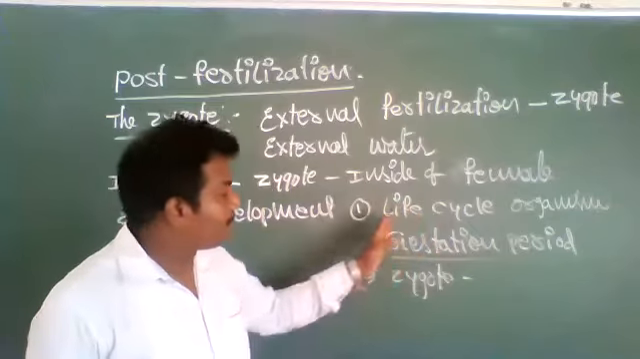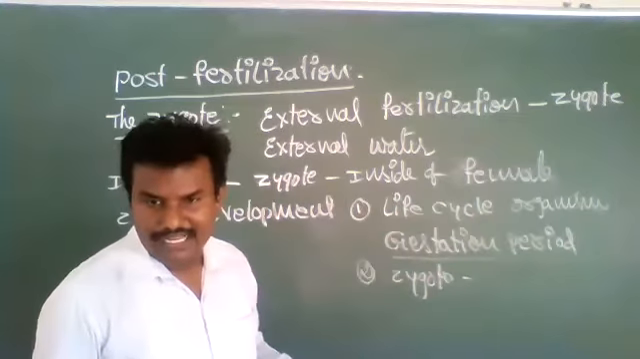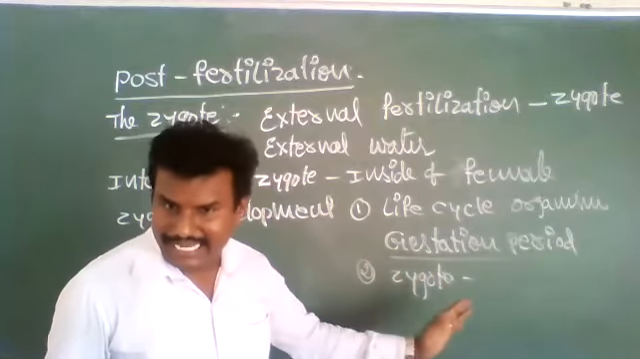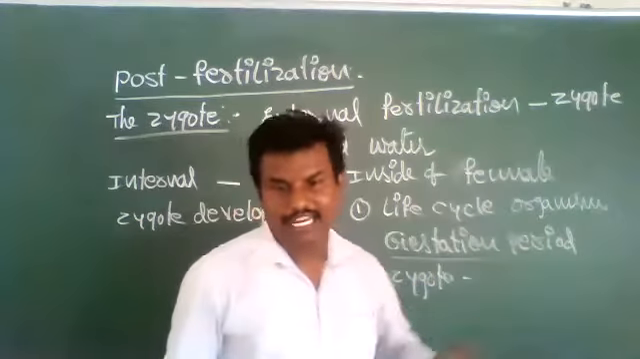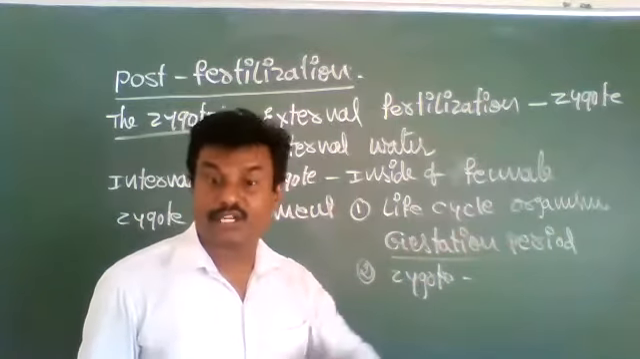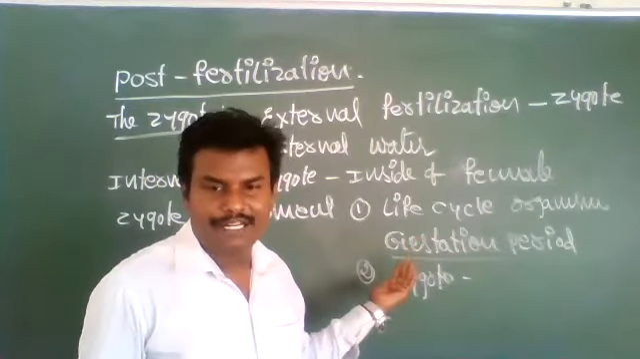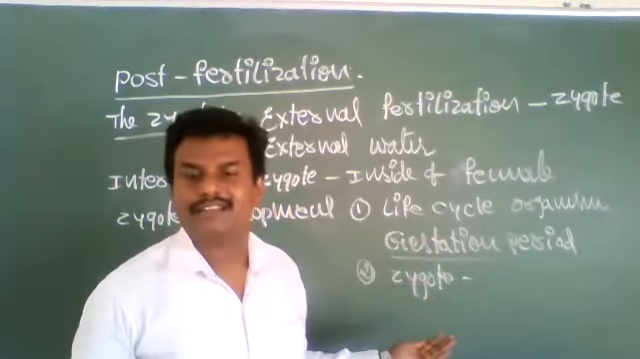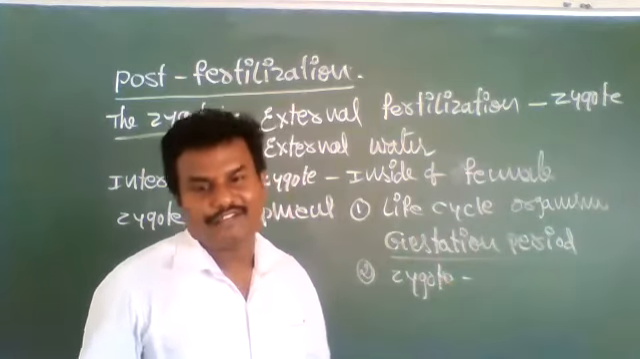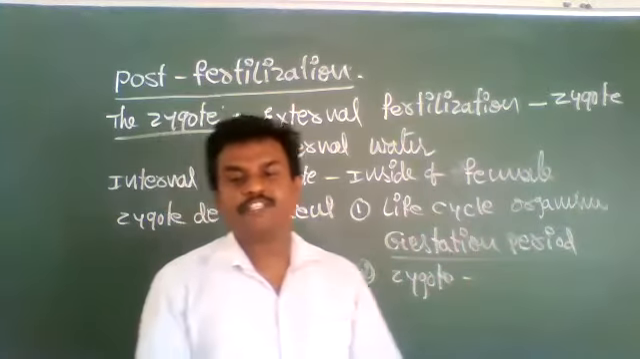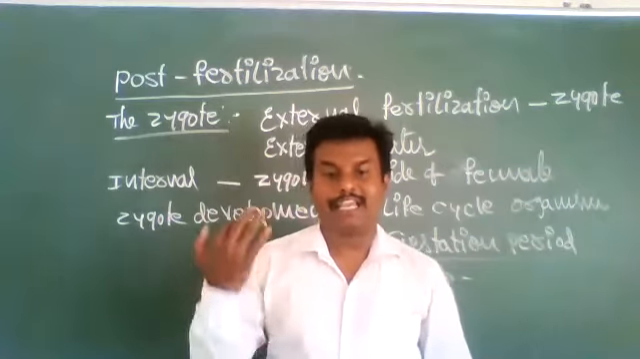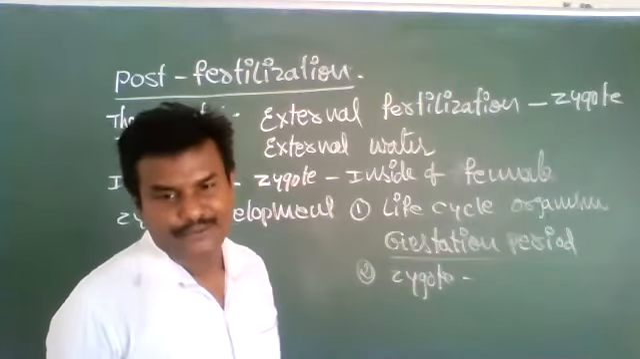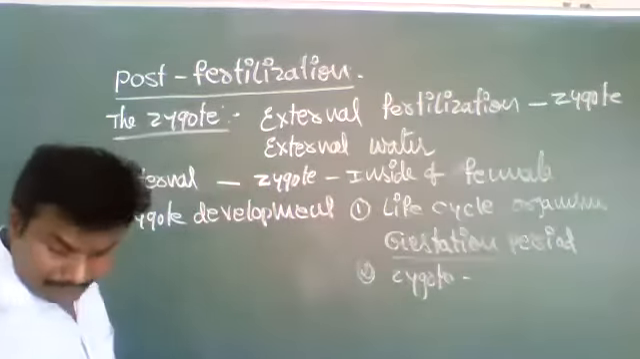Zygote development depends upon the type of life cycle of the organism. The zygote or organism is exposed to the environment. If that environment is not favorable, the development of the zygote would be affected. If the environment is favorable, the development of the zygote would be favorable. So it depends upon environmental factors and the type of life cycle that the zygote develops into an embryo.